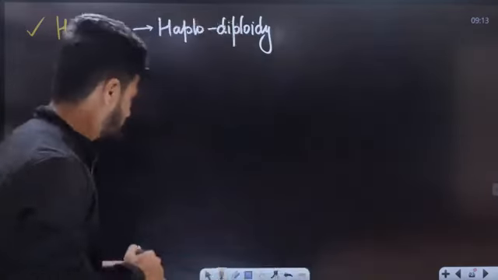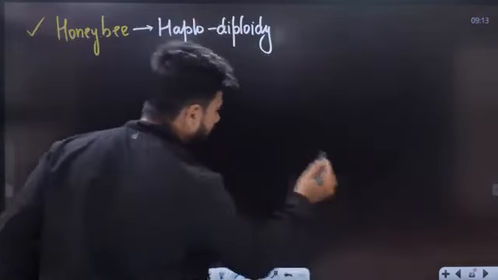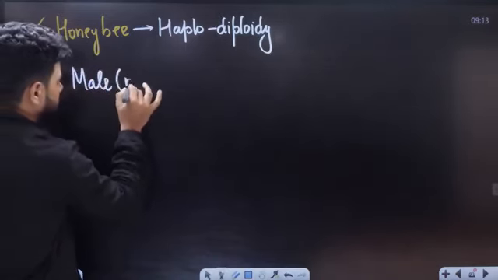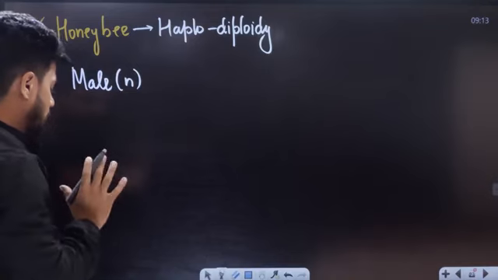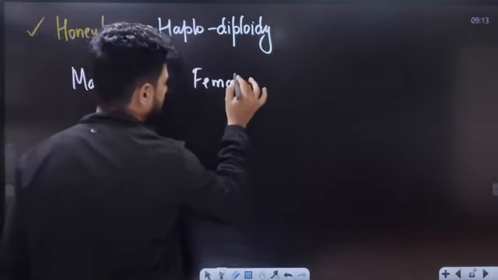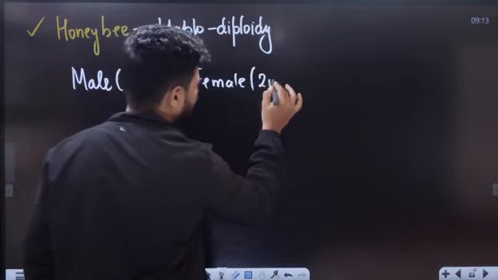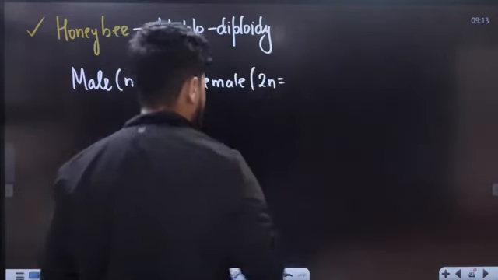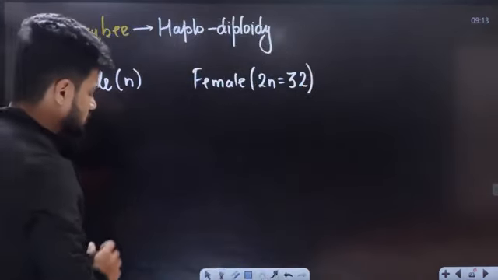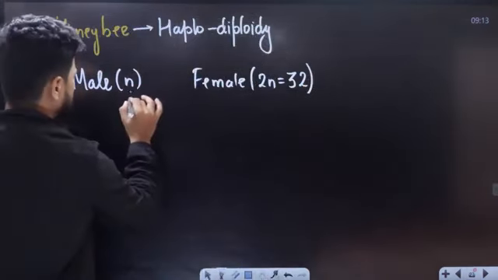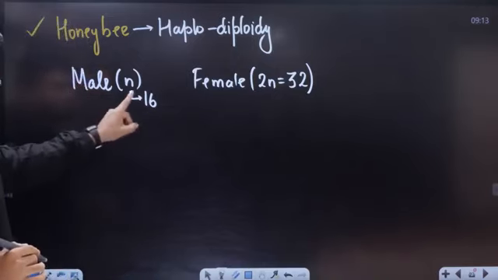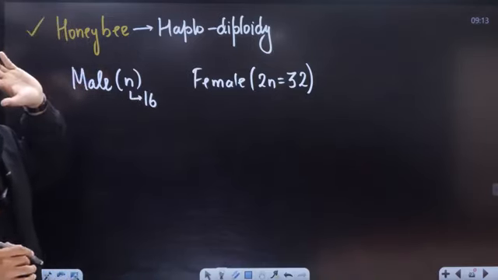For example, usually males are completely haploid here, while the females are diploid. Here 2n is equal to 32 chromosomes. Here 16 chromosomes, 16 chromosomes. So males are haploid, females are diploid here always.